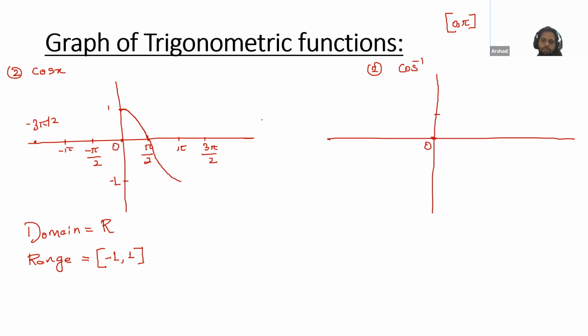So we need 0, we need pi by 2, and we need pi. The values which you have on the y-axis will come over here. So this is -1 and this is 1. Now please check this graph. First of all, for 0, you have the value 1, so our starting point will be this 1. Then for pi, you have -1. For pi by 2, you have a 0, so the graph will cross from here. So the graph will be like this one.